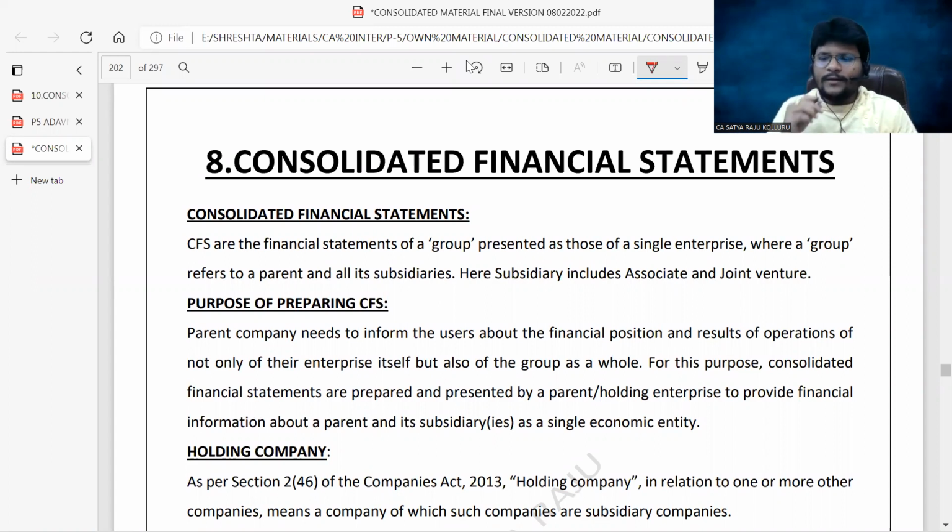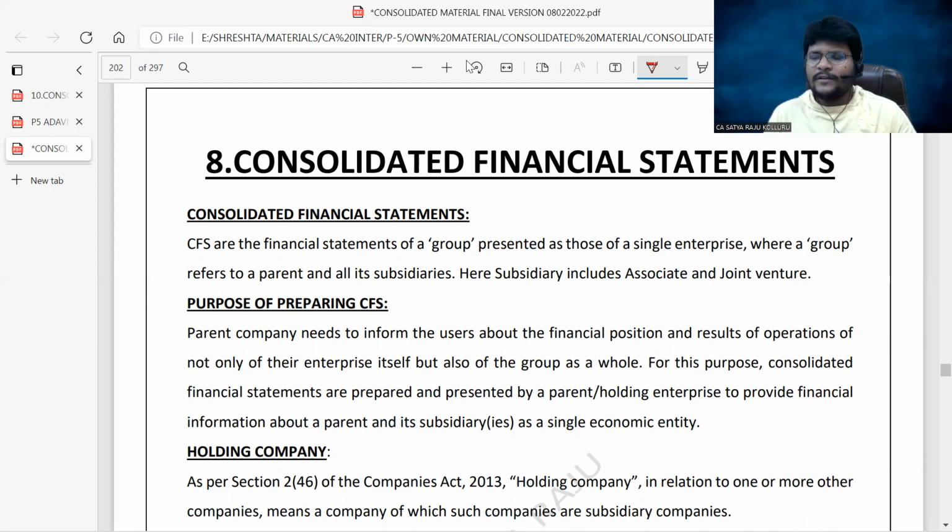Before starting with this chapter, I want to provide a small piece of information exclusively regarding this chapter. Consolidated financial statements is a very big topic, a very huge concept. But the entire conceptual portion related to consolidated financial statements is not covered in the CA Inter syllabus. Only a very limited portion is covered in CA Inter Advanced Accounting.